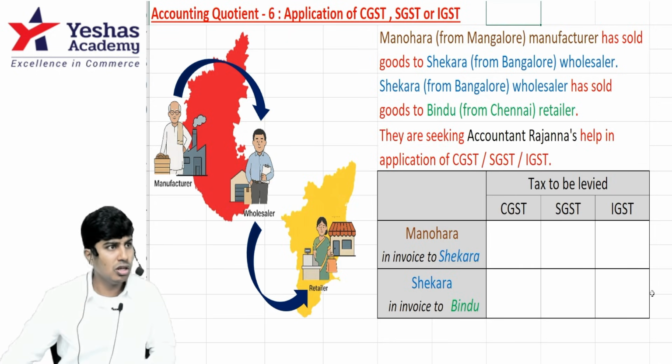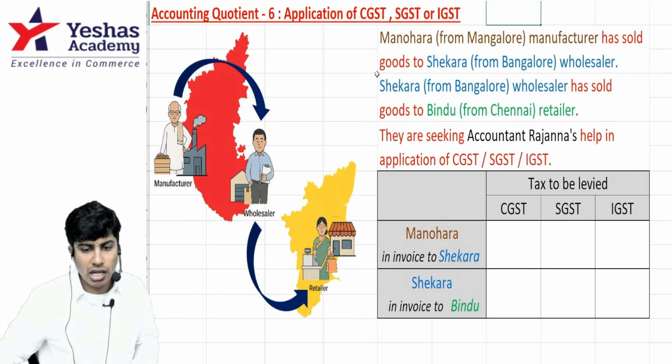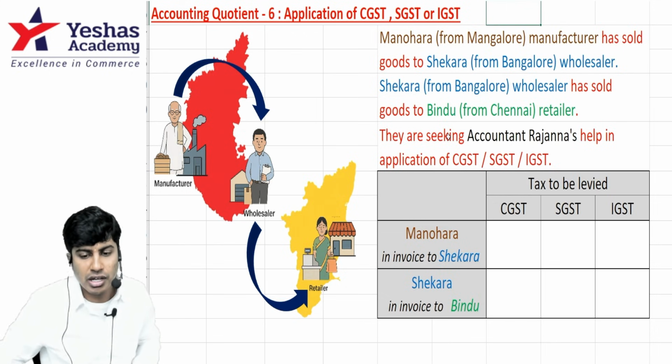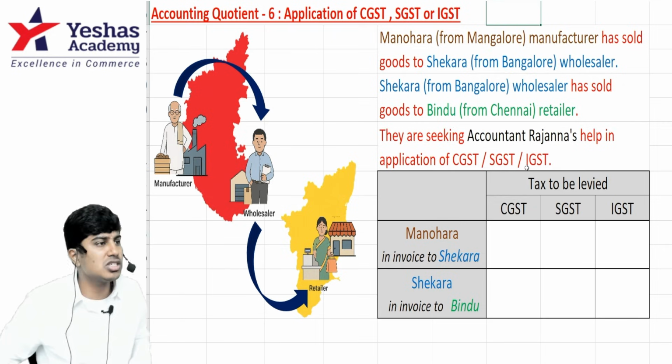I hope you understood. When this is the transaction that's happening, read this. Manohara from Mangalore, manufacturer, has sold goods to Shekhar from Bangalore, wholesaler. Shekhar from Bangalore, wholesaler, has sold goods to Bindu from Chennai, retailer. They are seeking accountant Rajana's help in application of CGST, SGST, IGST.